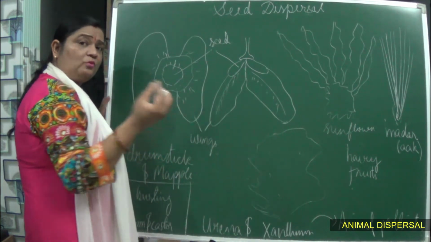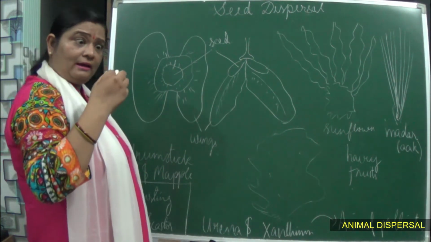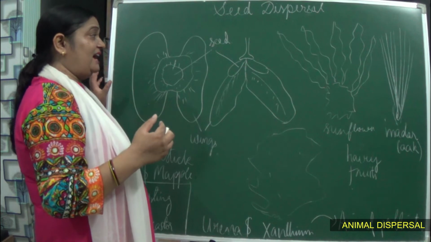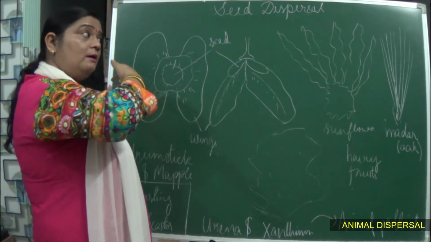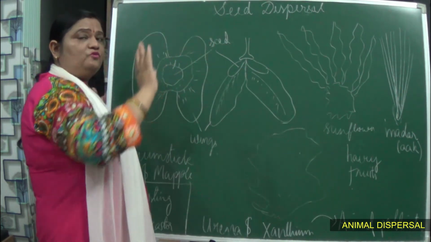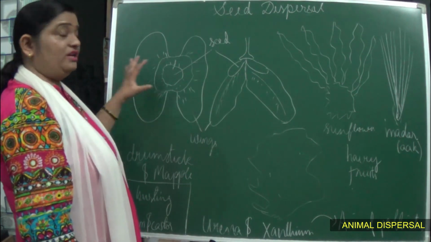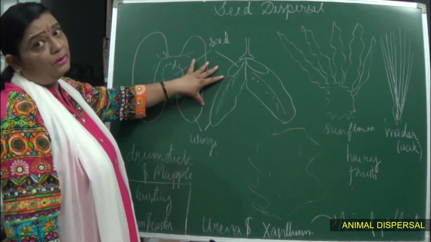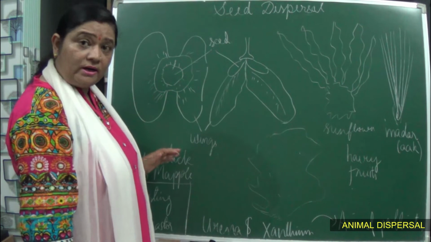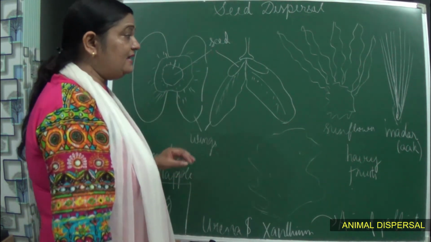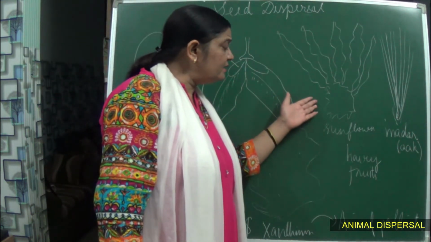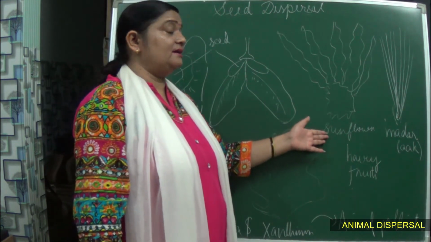You can see this in the drumstick and in the maple. They have got wings present in the seed, and as a result it helps in blowing away to far distances. So here which is the agent? That is the wind, which is helping in the seed dispersal. Next we can see this regarding the sunflower.